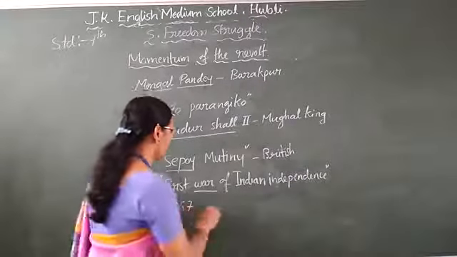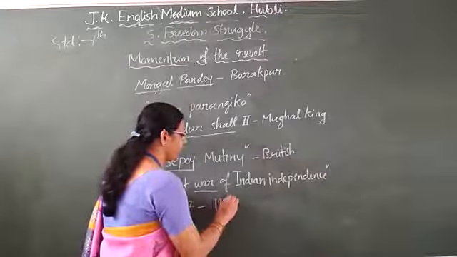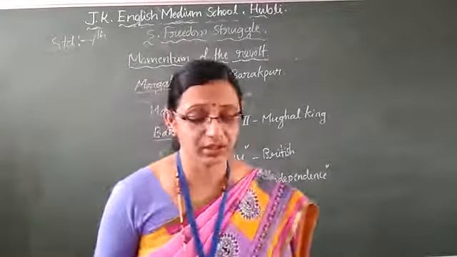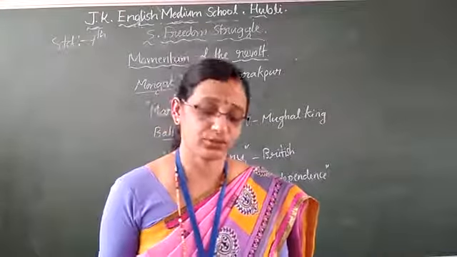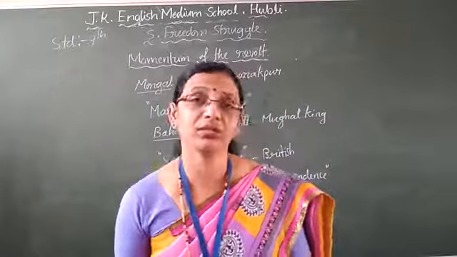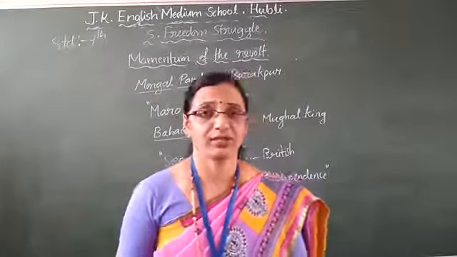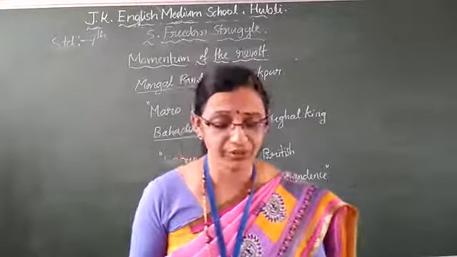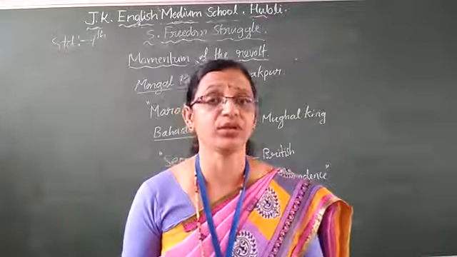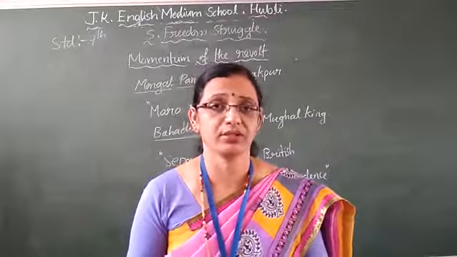From that up to 1947 we struggled, and in 1947 we got independence. It is a lengthy struggle, so the lesson is also lengthy, children, but very interesting. Listen to all the sessions very carefully and with interest. You must be very curious to know how we got independence.